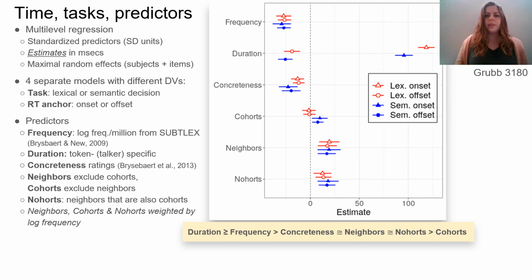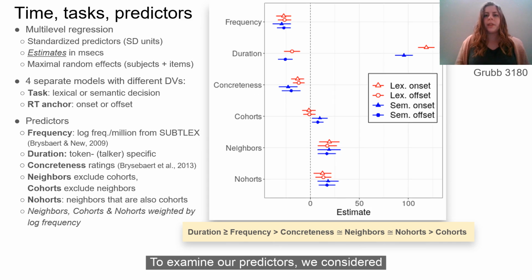generalization. To examine our predictors, we considered reaction times from our lexical decision and semantic decision tasks with RT anchored to word onset or word offset. We conducted separate mixed effects regressions with RT as the dependent variable for each combination of task and RT anchor. We included random slopes and intercepts for subjects and items. Here, we plot the regression estimates in milliseconds based on analyses with standardized predictors. Thus, for a given predictor, a change of 1 standard deviation unit is associated with the plotted change in reaction